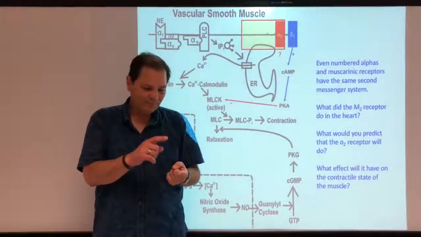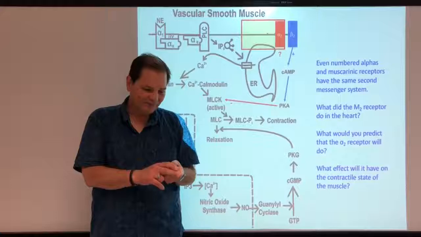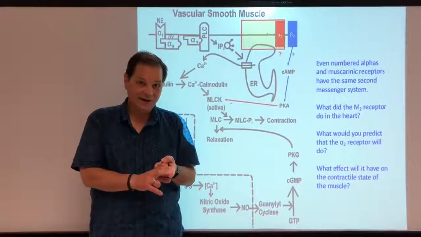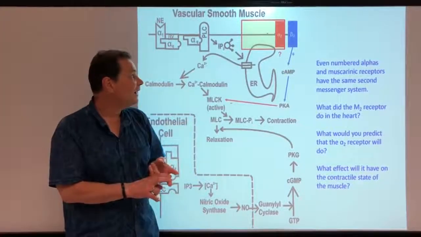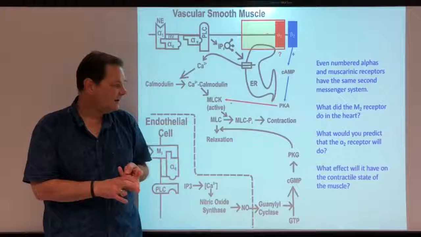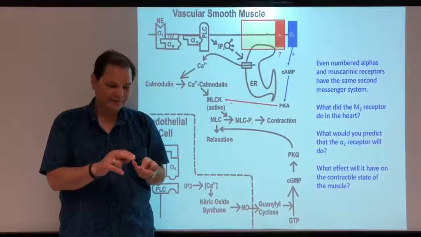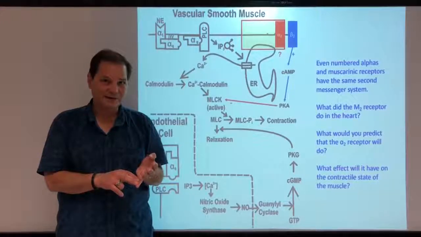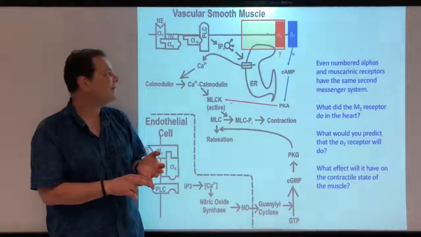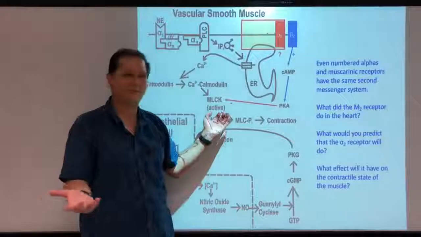Well, we activated Gi, the inhibitory G protein. That G protein caused inhibition of adenylyl cyclase, that caused a decrease in cyclic AMP, that caused a decrease in PKA activity. So what do you think the alpha-2 receptor is going to do to the response here?